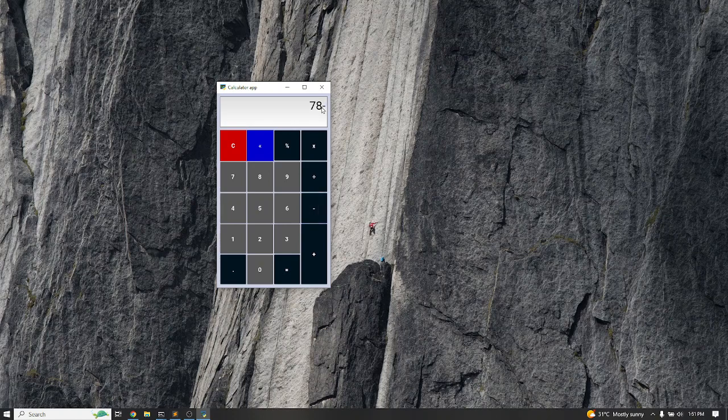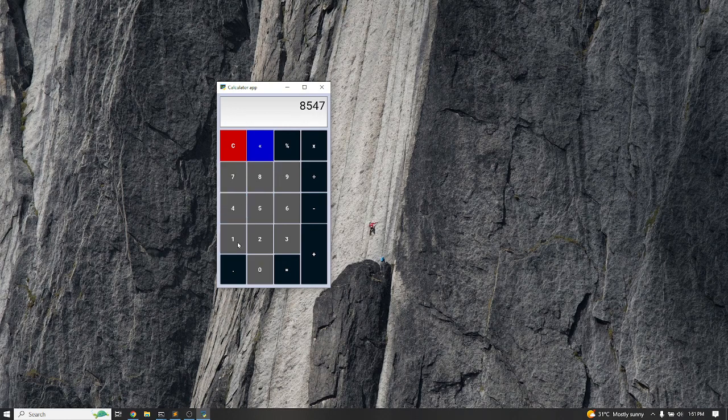Like this one, after every operational sign there should be another number. Because there's no other number after the operational sign, which is minus in this case, we should get an error, which is expected. So if I hit it, it tells you that there is an error. So we can just clear and then do the correct thing that we have to do.